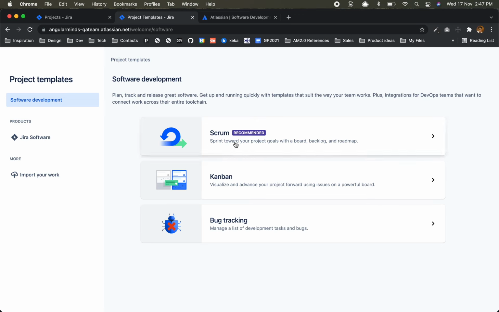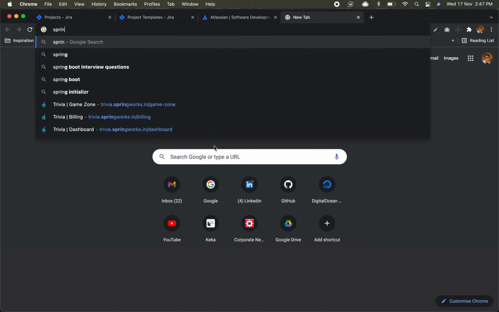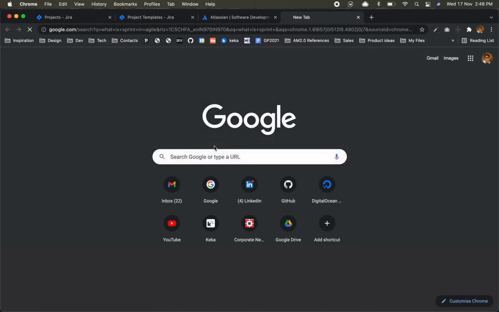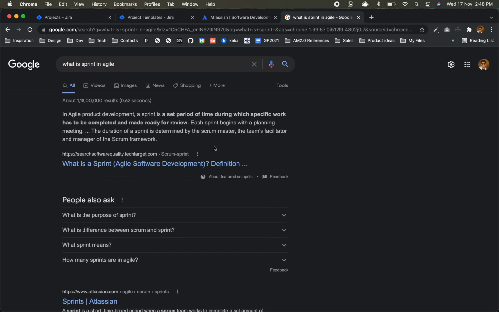The sprint in Scrum, there are sprints. Sprint is basically, if you see what is a sprint in agile, in simple words, a sprint is a period of time where we have a goal to complete something, correct? What they are saying: a sprint is a set period of time during which specific work has to be completed and made ready for review.